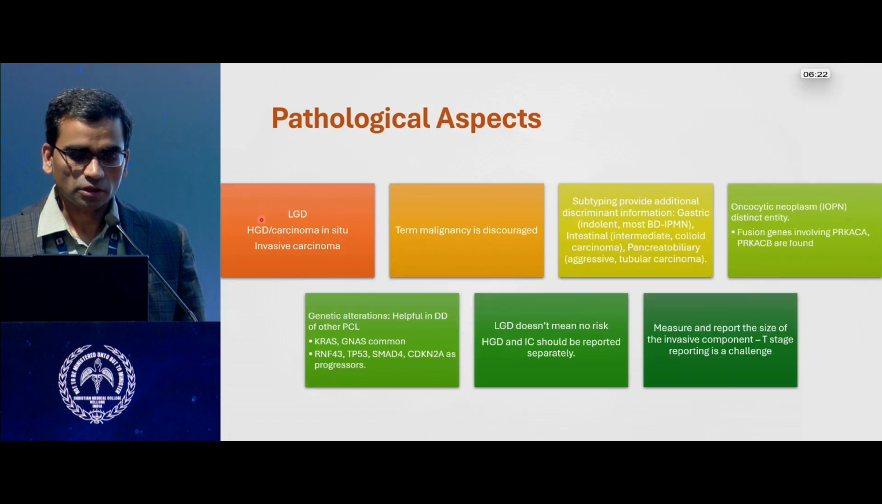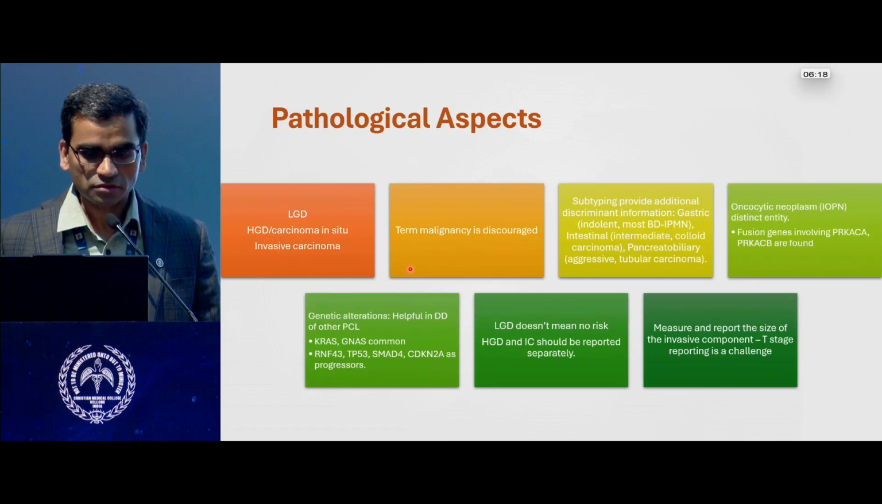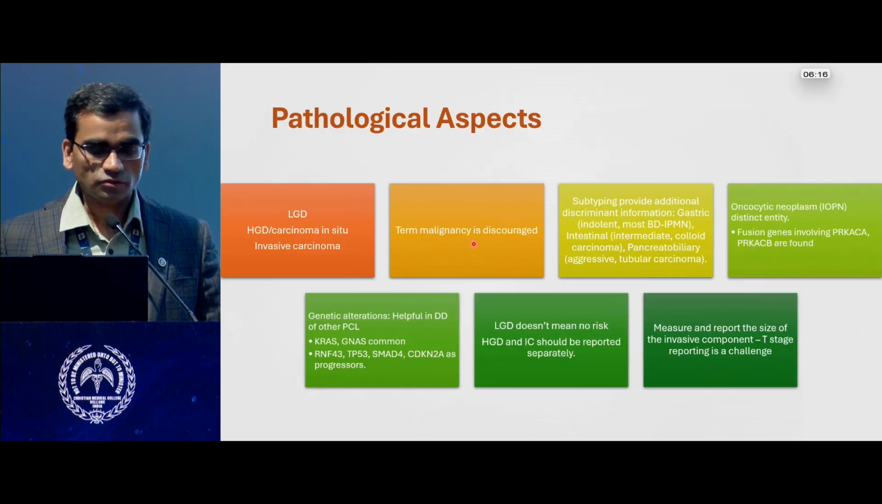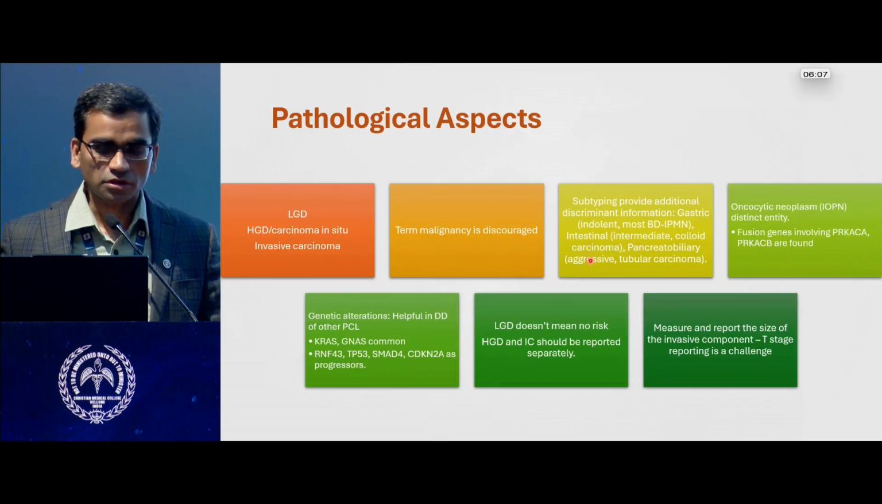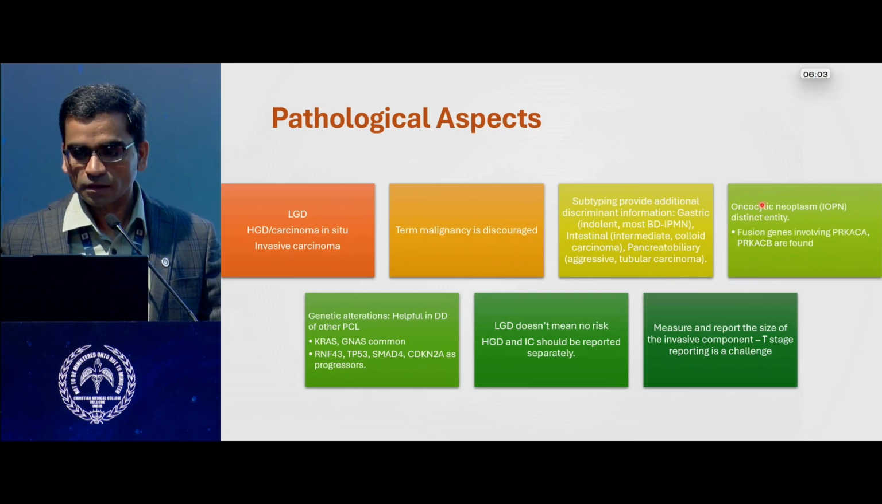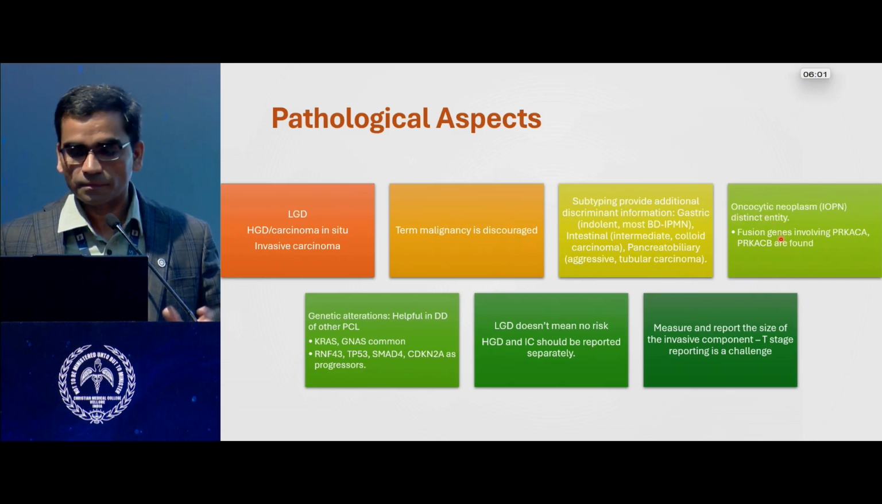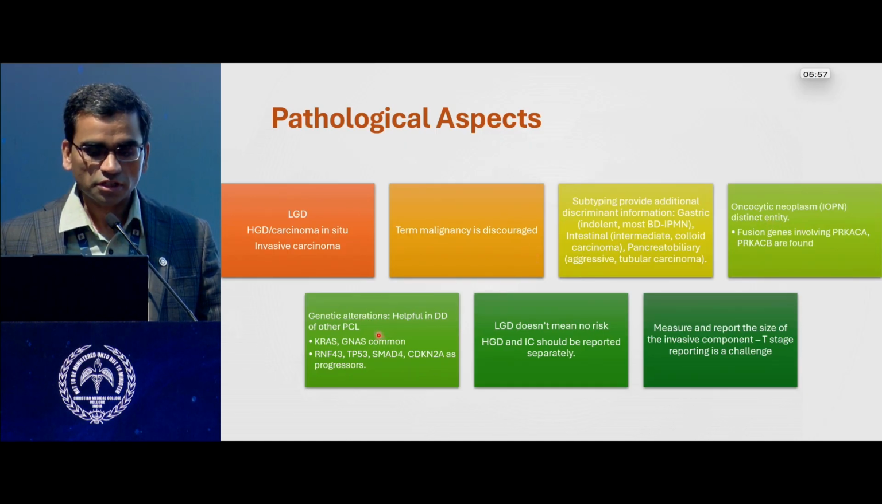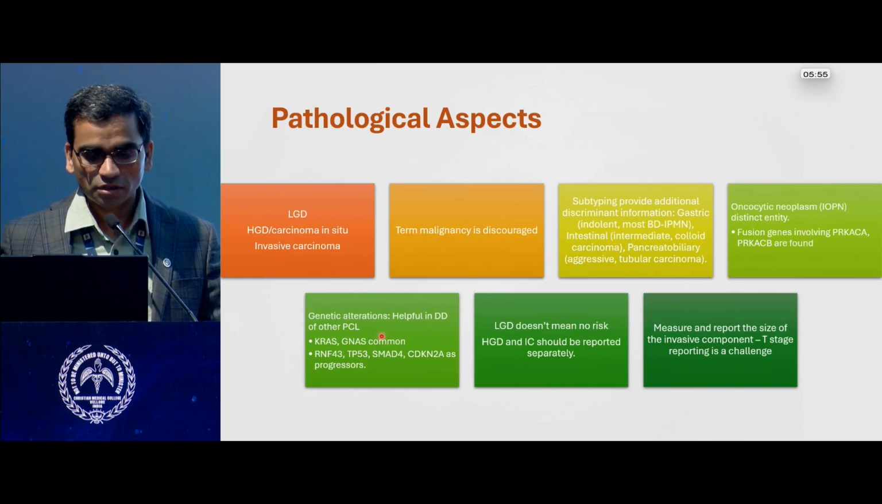So the pathological lesions are classified as low grade, high grade, carcinoma in situ, or invasive carcinoma. All these terms of malignancy are discouraged. If possible, it is better to subtype them because they can add discriminant information, whether they are gastric type, intestinal type, or pancreaticobiliary type, especially after surgical specimens. Oncocytic neoplasm is a clearly defined entity. If possible, genetic alterations can be studied. It helps in differential diagnosis of other PCLs.